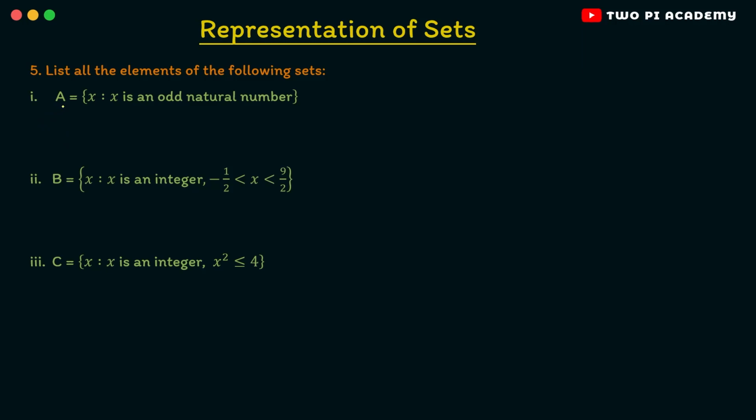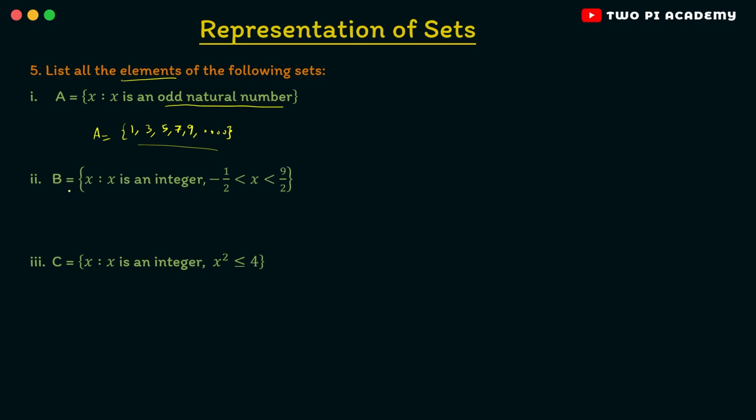The first one is capital A is equal to the set of all x such that x is an odd natural number. So what are the odd natural numbers? They start with 1 followed by 3 which is an odd number, and then 5, 7, 9 and so on until infinity, right? So all of these combined will be the odd natural numbers. So this is our set capital A. So they have asked to list the elements of the set and we have listed the elements 1, 3, 5, 7, 9 and so on, right?